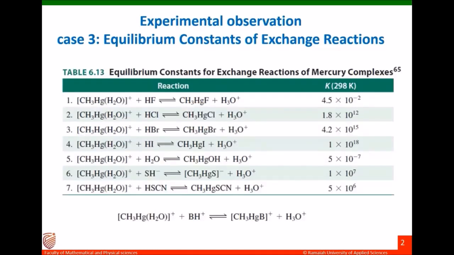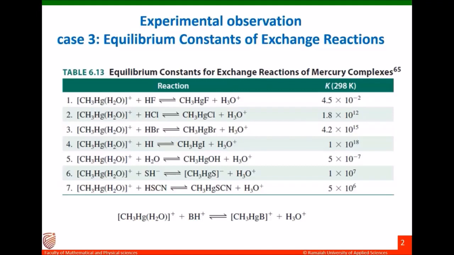Consider the following reaction: CH3HgH2O+ plus BH gives CH3HgB plus H3O+. So consider this is an exchange reaction where the base B is exchanged with the H2O, the ligand in that coordination sphere. In reactions 1 to 4, the trend is clear that the halide becomes larger and more polarizable.